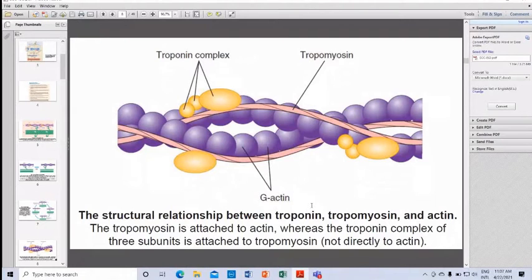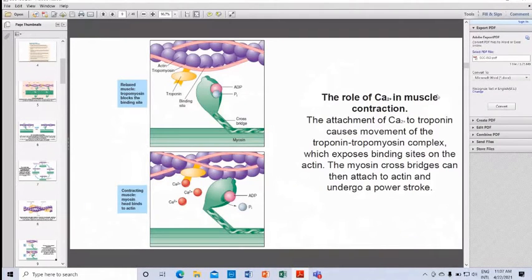The role of calcium in muscle contraction. See, this is a relaxed muscle. Tropomyosin blocks the binding site. This is the tropomyosin, and it is blocking the binding site. Then, in the second, you see the contracting muscle. The myosin head binds to actin. Now calcium has come and bound to troponin, and the tropomyosin is not blocking, so the myosin head binds with the actin.